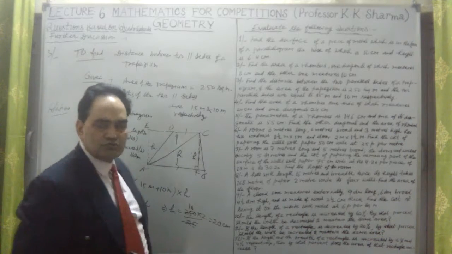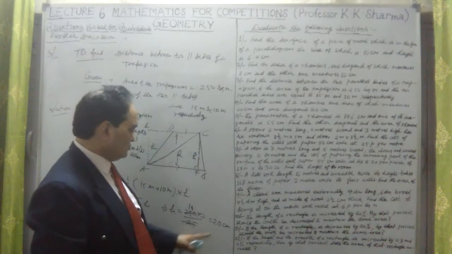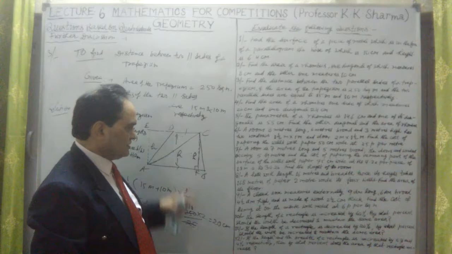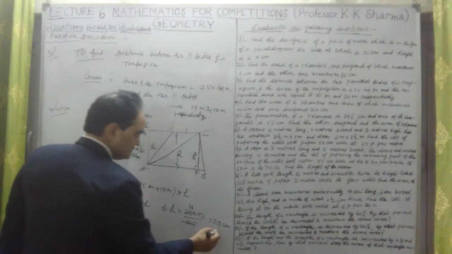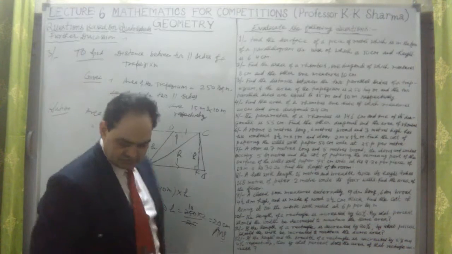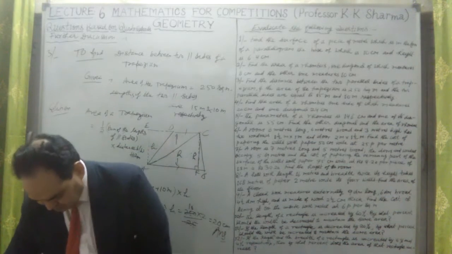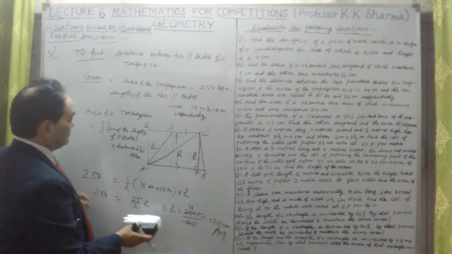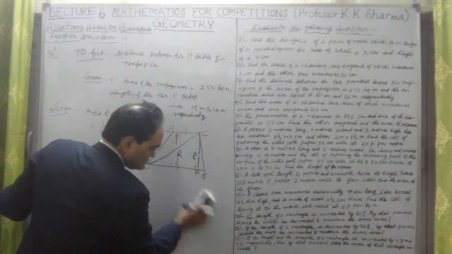Now substitute the known values and find the unknown value. The unknown value is h here, the distance between these two parallel sides. So this is the answer here. The distance between the two parallel sides is 20 centimeter. Alright, this is question number 3. Let us talk about question number 4 now.